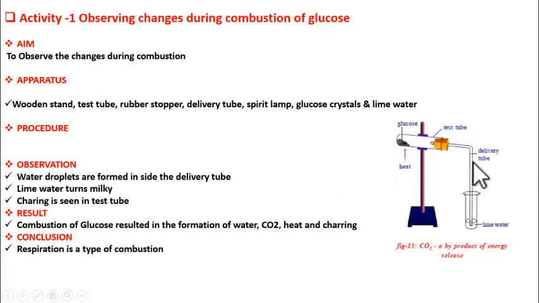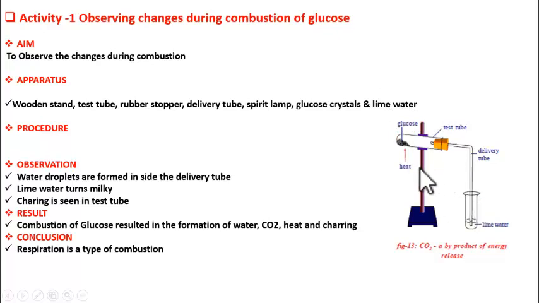So what are the apparatus required for this activity? Wooden stand. This is the wooden stand. Test tube. Two test tubes are needed. This one and this one. Rubber stopper. This one. Delivery tube. Here it is. Spirit lamp. It is not shown in the picture, but we keep it here and heat. Okay. And then glucose crystals. Here are the glucose crystals. Lime water. We take that into this test tube. So these are the apparatus.